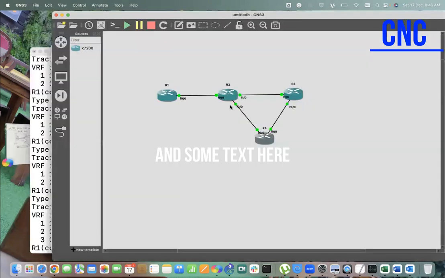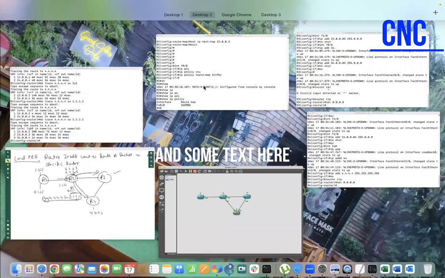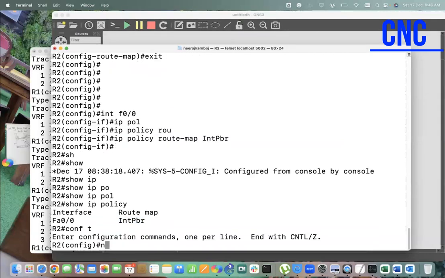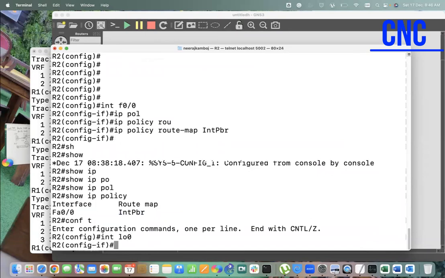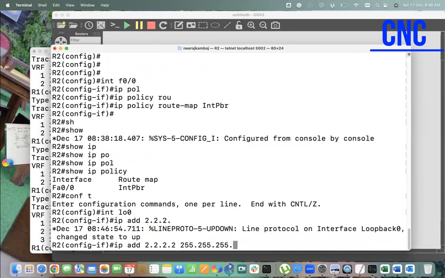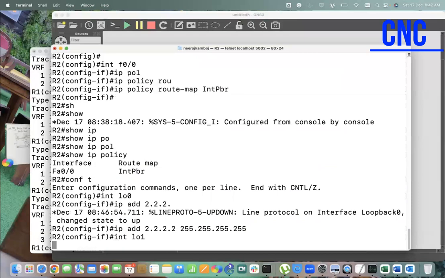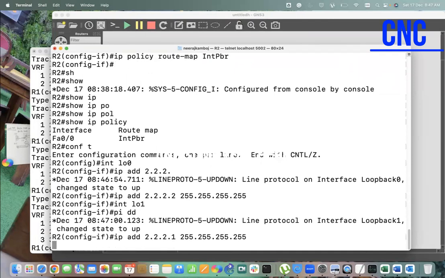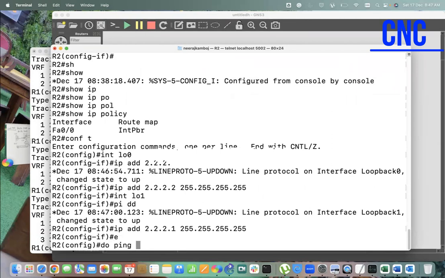Now, let us talk about local PBR. Local PBR means whenever R2 originates traffic from itself. Look here, I'm doing a ping.